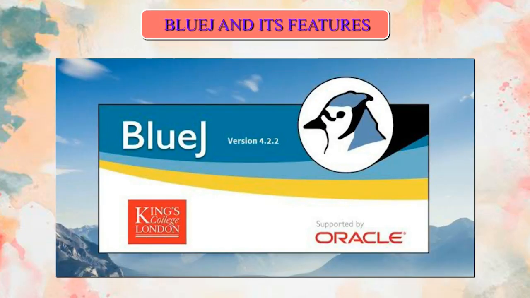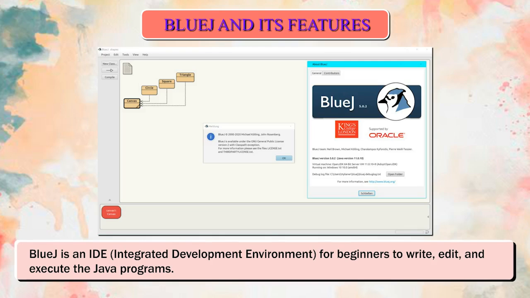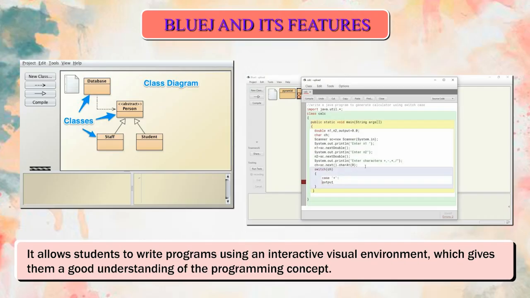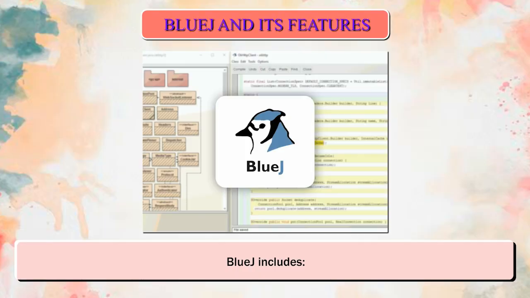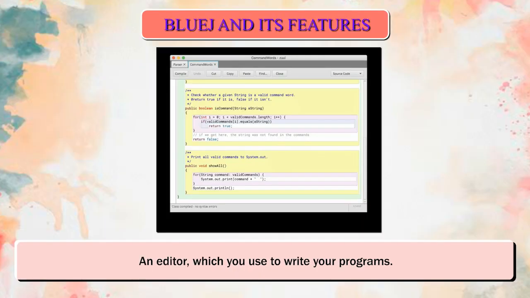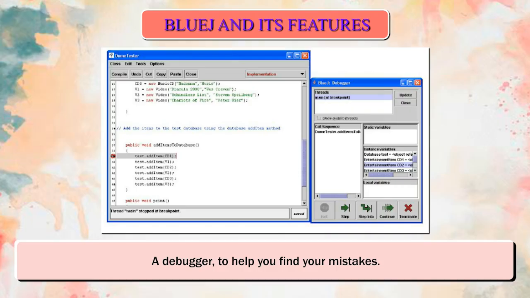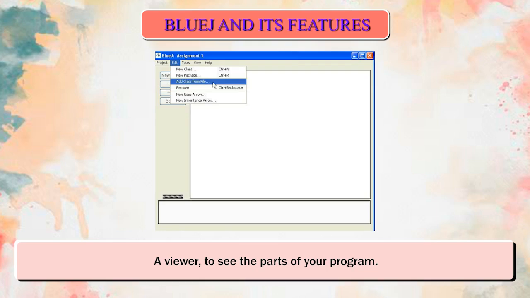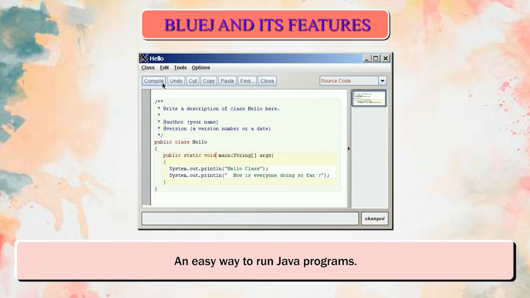BlueJ and its features. BlueJ is an IDE, integrated development environment, for beginners to write, edit, and execute the Java programs. It allows students to write programs using an interactive visual environment, which gives them a good understanding of the programming concept. BlueJ includes an editor, which you use to write your programs, a debugger, to help you find your mistakes, a viewer, to see the parts of your program, an easy way to run Java programs, an easy way to view documentation.